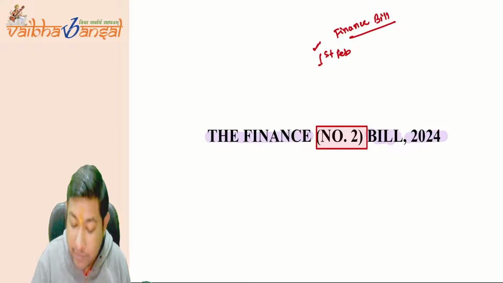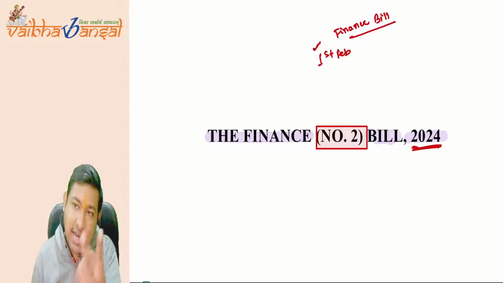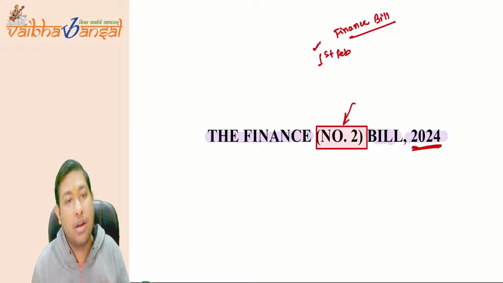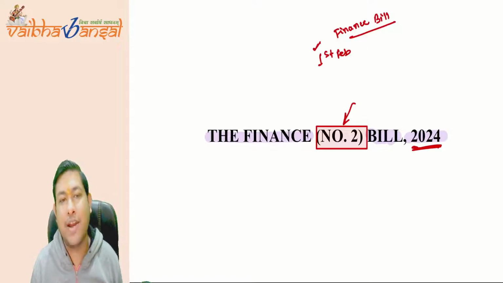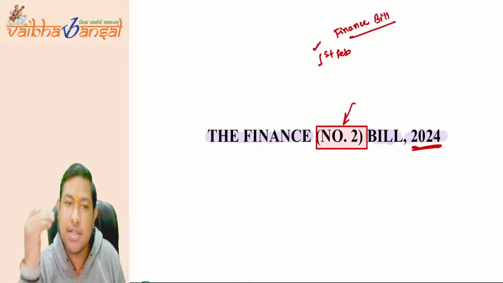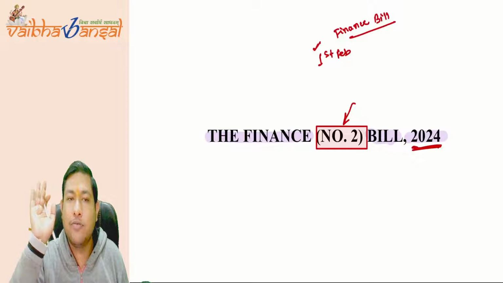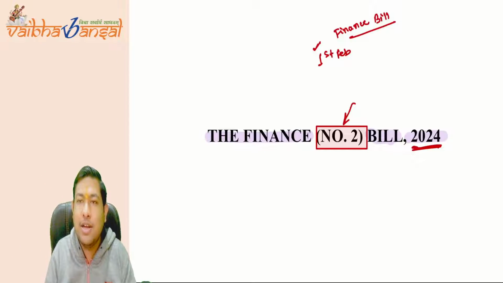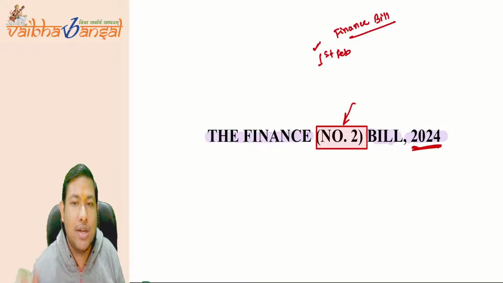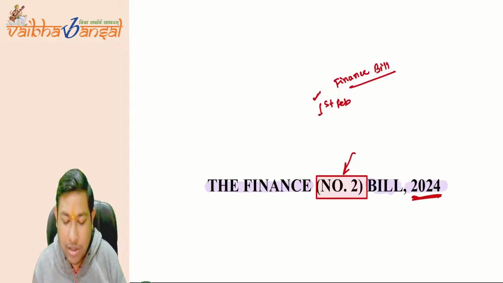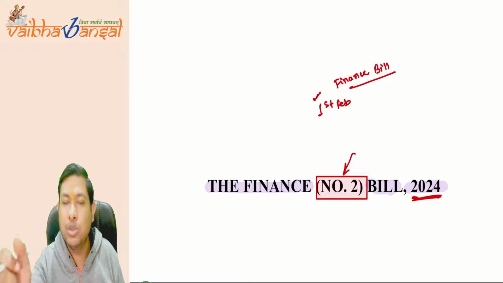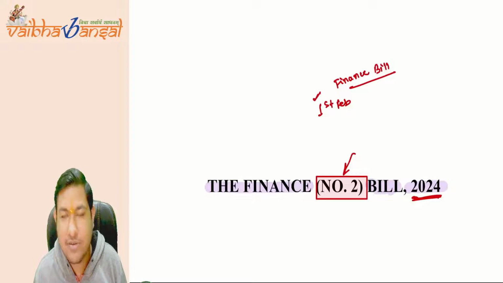But in the year 2024 itself, a second finance bill happens. That is why it is named number two. The first finance bill was already proposed on 1st February, but this is the second finance bill, coming after the election results. So both are applicable for you: the Finance (No. 2) Bill 2024. Is this very much clear?